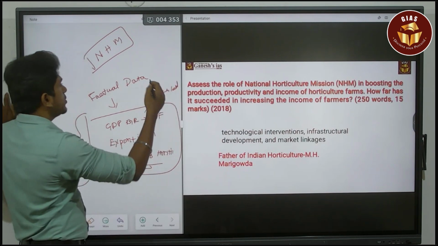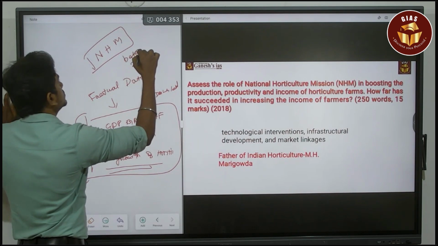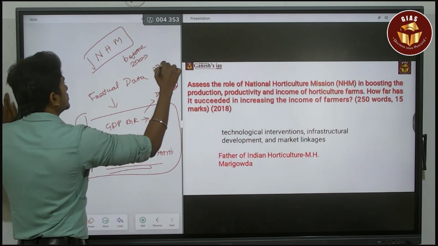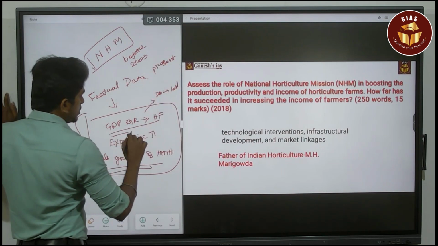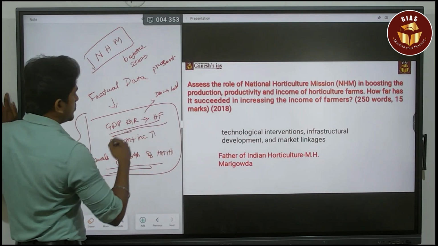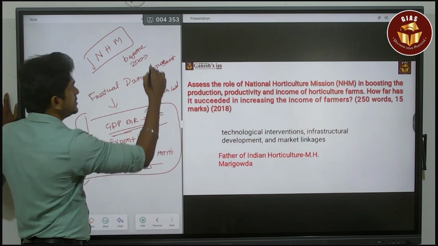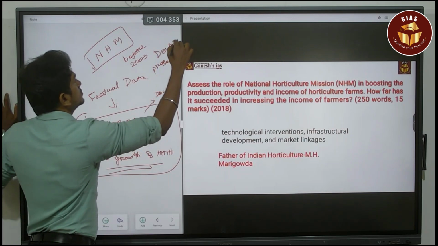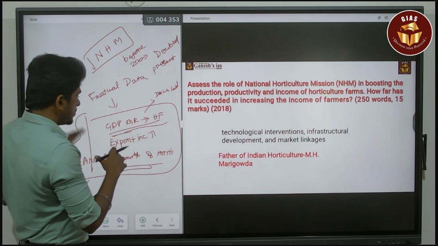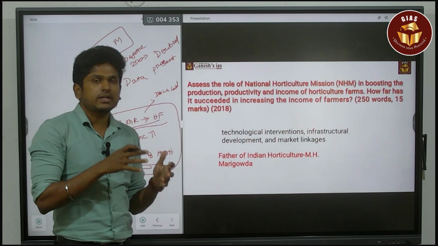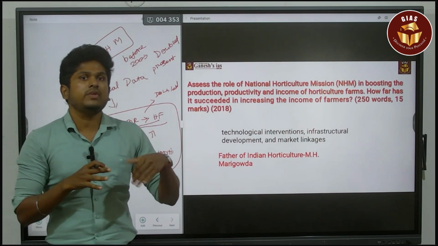For example, you can compare before 2000 and present. The horticulture GDP contribution, through the import, through the export and also due to the internal production process, it is doubled. Or else you simply say that it is increased, the export increased, or else you can simply say that the growth rate in horticulture production is increased. So this is one way of giving the answer if you don't know any factual data.